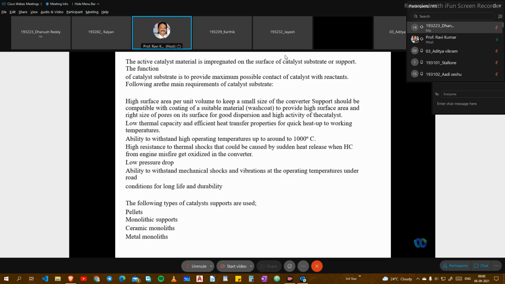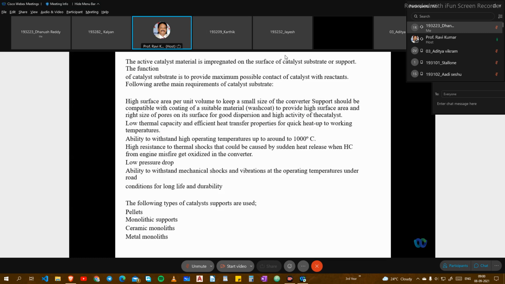Low pressure drop will be required. Ability to withstand mechanical shocks and vibrations at the operating temperatures under road conditions. Conditions for a long life and durability are also required for the catalytic converter. And particularly the following types of catalytic supports are used: pellets, monolithic supports, ceramic monolithics, and metal monolithics.